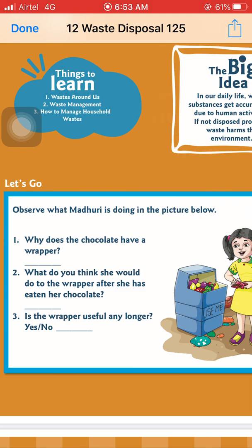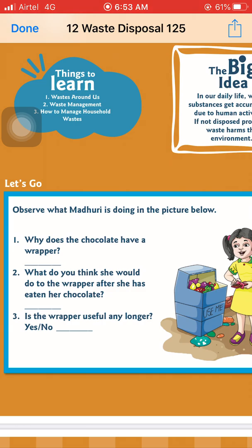Why is that material wrapped with plastic papers or wrappers? Because it prevents the action of bacteria and insects on the eating things.